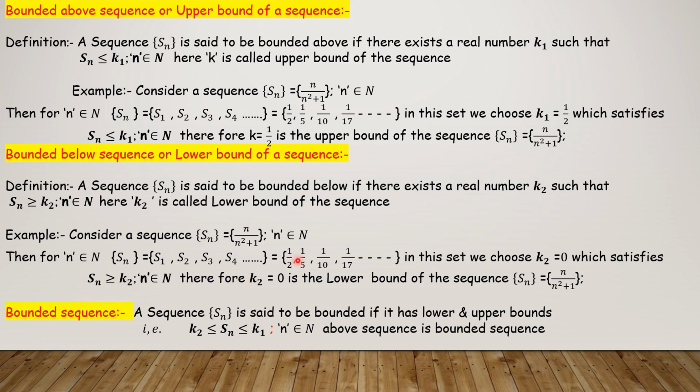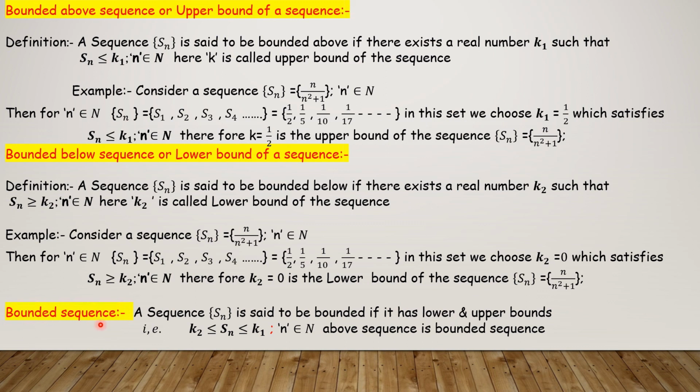Now you check here. Sn means first term, second term, third term, fourth term, and so on. So 1 by 2 greater than 0, 1 by 5 greater than 0, 1 by 10 greater than 0, 1 by 17 greater than 0. So it is satisfying. k2 equal to 0 is called the lower bound of the sequence. Okay, this is the definition.